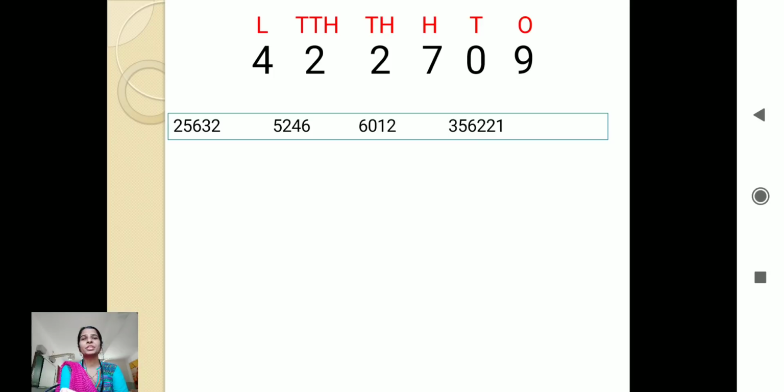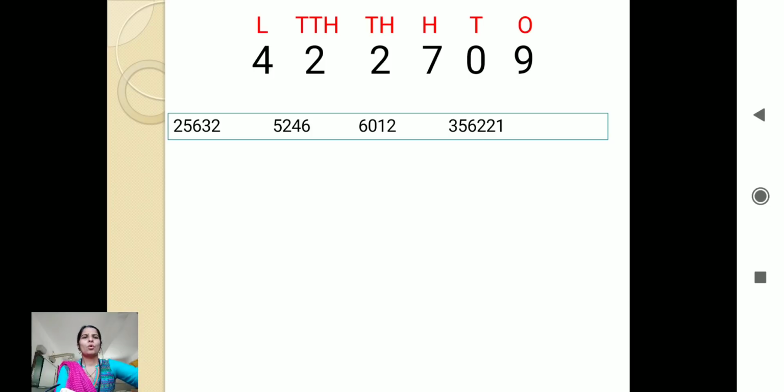Now here it is how many digit number? Like the first number is 25632. Why am I reading like this? Because I want you to read the number along with its place value. If it is a 5-digit number, it will come as 25,632, because 2 is in 10,000's place, right? Now let's go from the right side. 2 in 1's place, 3 in 10's place, 6 in 100's place, 5 in 1000's place, and 2 in 10,000's place. So 25,632. This way you can try with other numbers also.